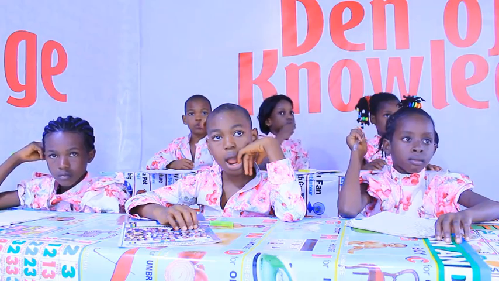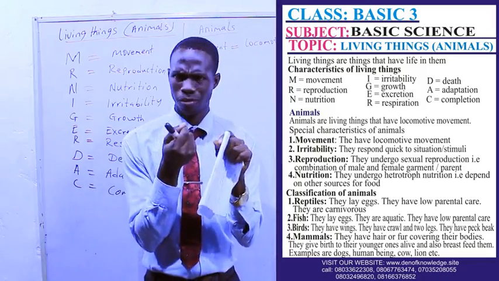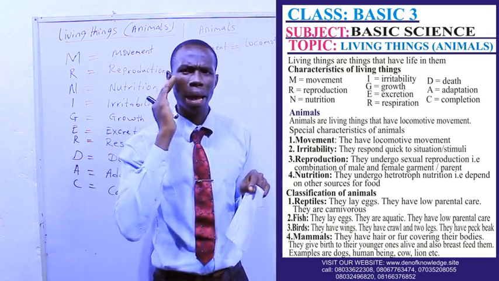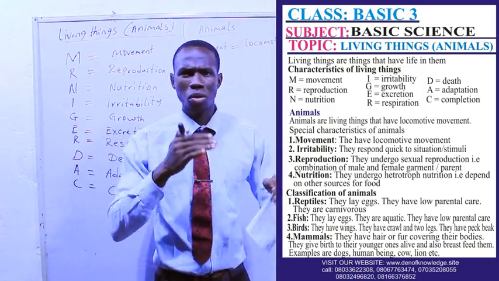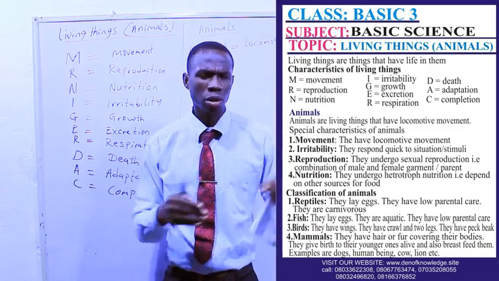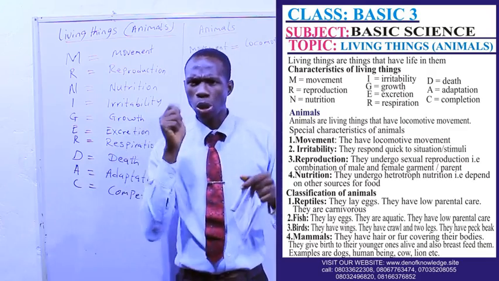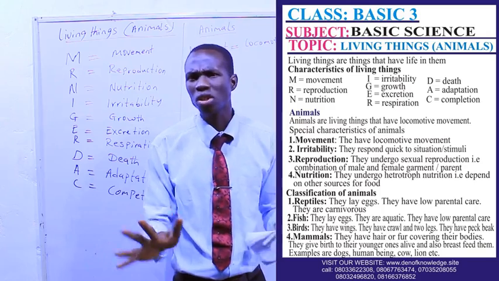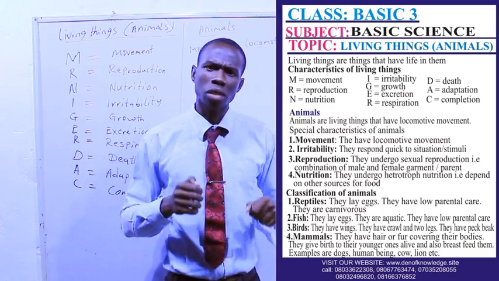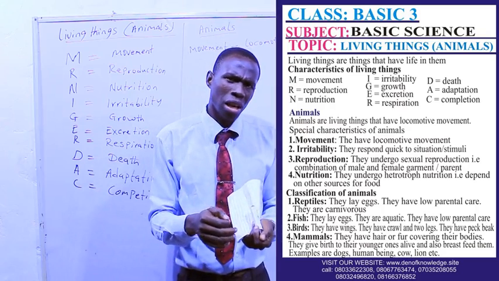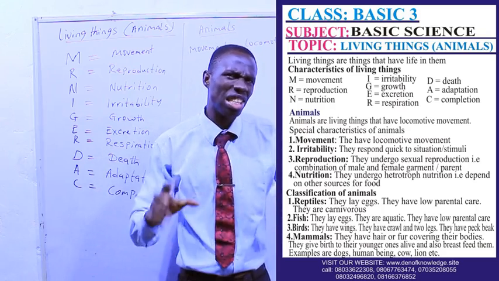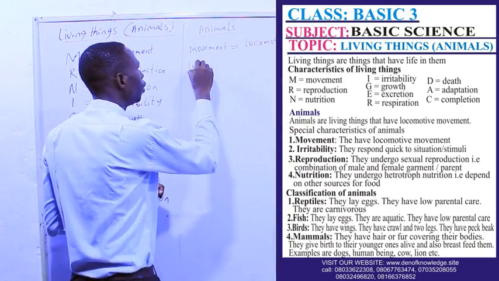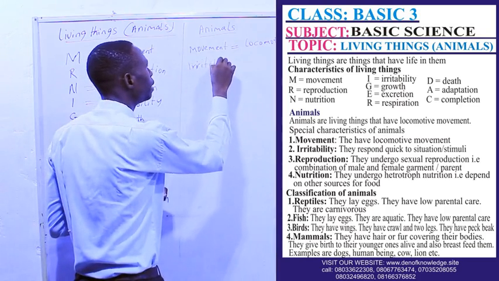If you pinch an animal, the animal responds fast to stimulus. If you pinch an animal, it will pain them fast. But if you hit a plant, before the plant may notice it, it's slow. That's why if you flog a dog, the dog will shout immediately. If you touch your hand on a fire, you will scream immediately. But if you put fire to grass, the grass will only respond slowly when it changes color. But animals respond quickly. That is irritability.